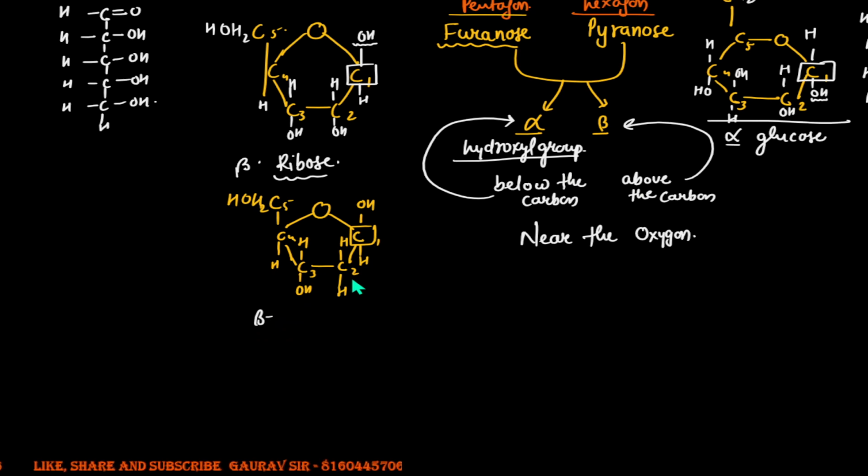Now, if you look at the second carbon, you find the hydroxyl group is absent here. Oxygen is absent, you only have H here. Therefore, this sugar will be called deoxy, because it's lacking oxygen at the second position. This will be called deoxyribose sugar. That's present in your DNA, and the ribose sugar is present in your RNA. Right?